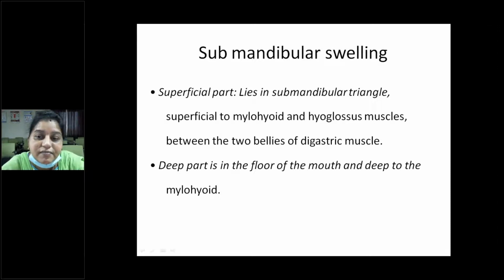So coming to the submandibular swelling. The superficial part lies in the submandibular triangle. In the last class we have already discussed all these things. The mylohyoid is the muscle which divides the submandibular gland into two parts, superficial and deep. The superficial part lies superficial to the mylohyoid and hyoglossus muscle, between the two bellies of the digastric muscle. The deep part is in the floor of the mouth, deep to the mylohyoid.